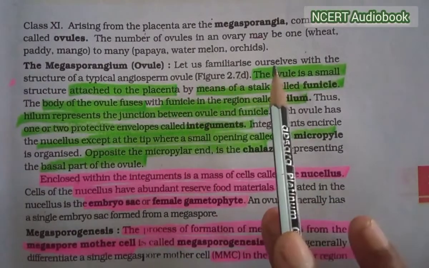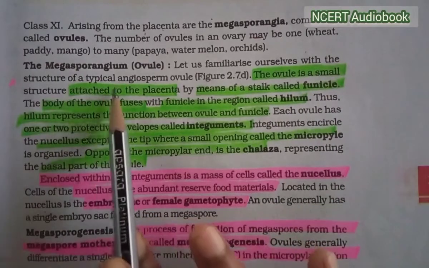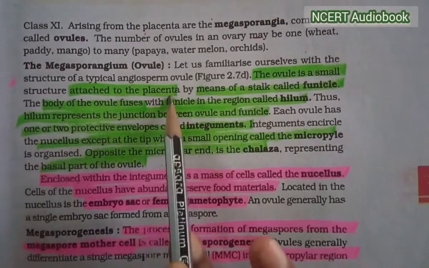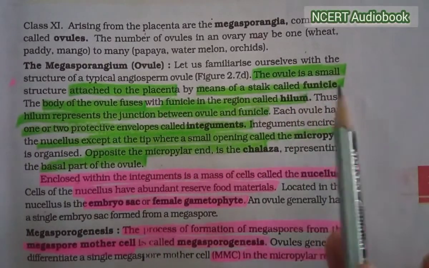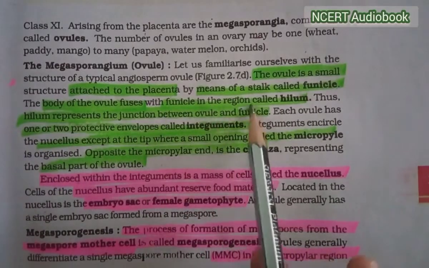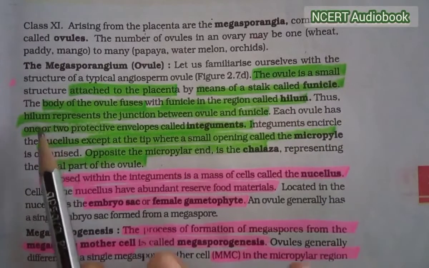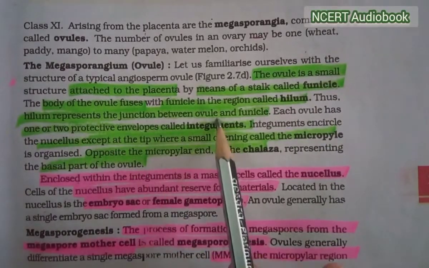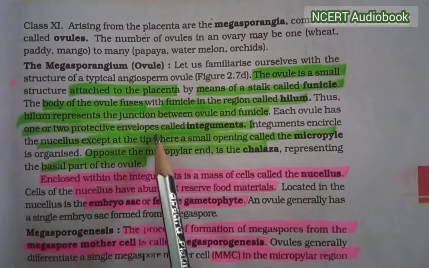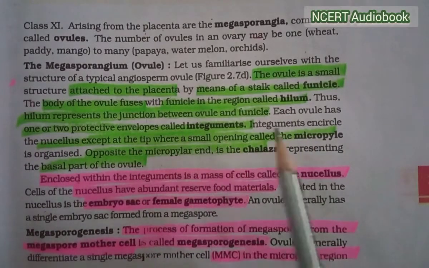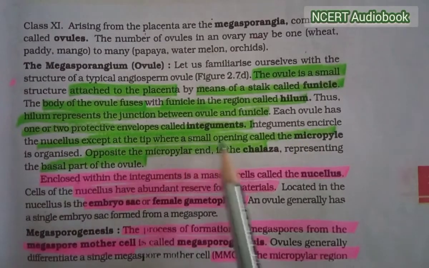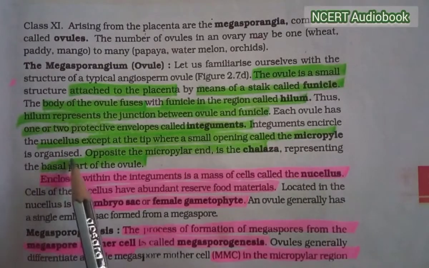Let us familiarize ourselves with the structure of the typical angiosperm ovule. The ovule is a small structure attached to the placenta by means of a stalk called funicle. The body of the ovule fuses with the funicle in the region called hilum. Thus, hilum represents the junction between the ovule and funicle. Each ovule has one or two protective envelopes called integuments. The integuments encircle the nucellus except at the tip where a small opening called the micropyle is organized.